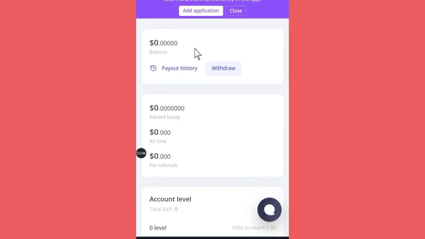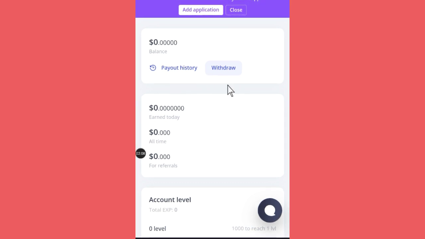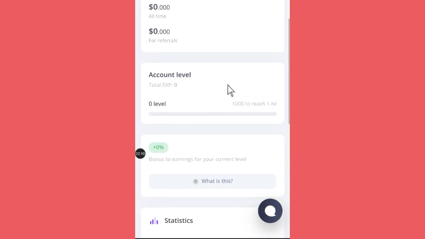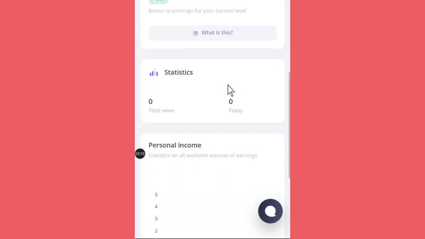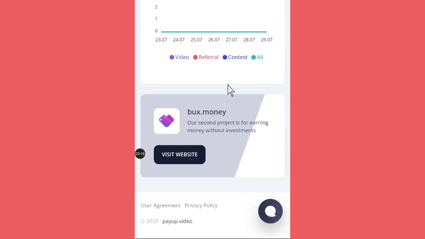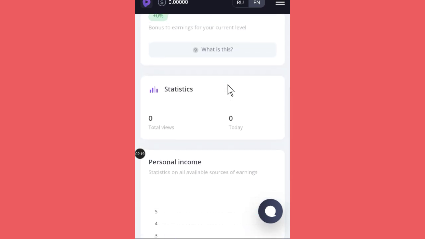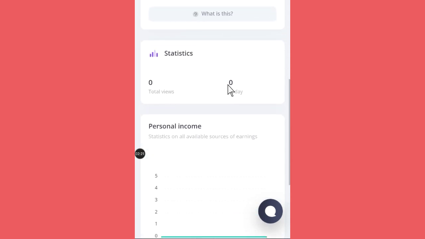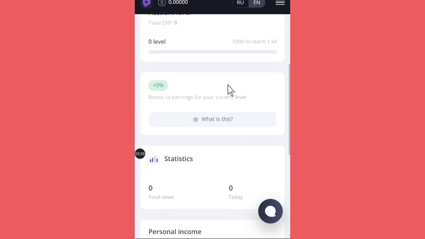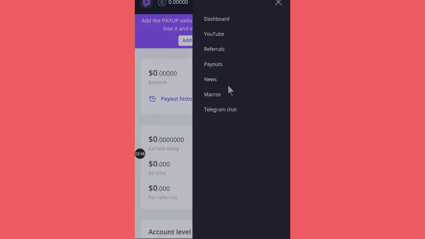So you have here payout history, and then you have withdrawals, and as you can see, this is the fresh account that I have just created now. Okay, so everything is set. This is how you'll be able to create your account on this platform, and then you start earning. So let's see how you're going to earn.